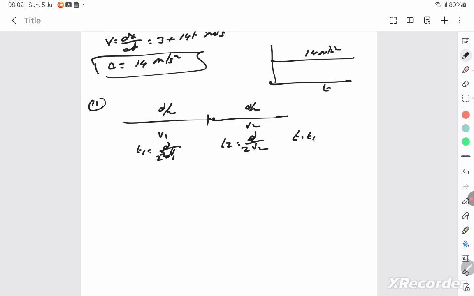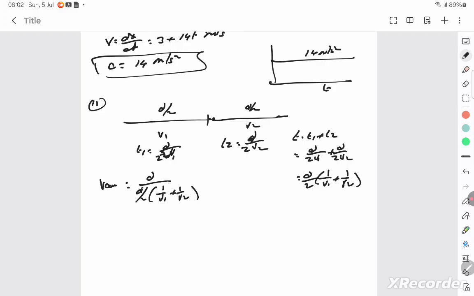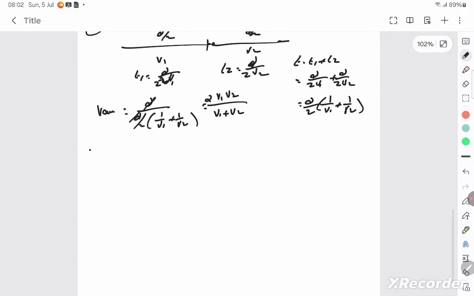The total time is t1 plus t2, which is d by 2 v1 plus d by 2 v2, which is d by 2 into 1 by v1 plus 1 by v2. They are asking for average velocity, and v average is nothing but the total distance by total time taken. When you take LCM, you get 2 v1 v2 by v1 plus v2 as your answer. So let's go to 12th question.